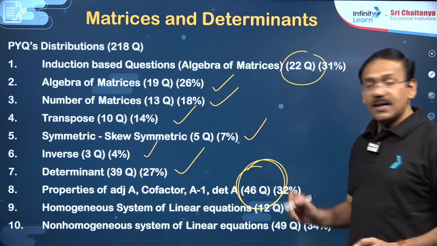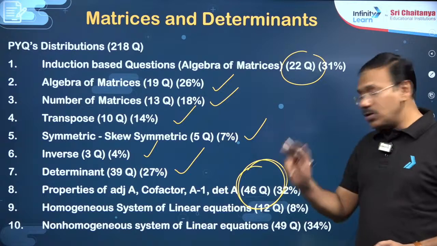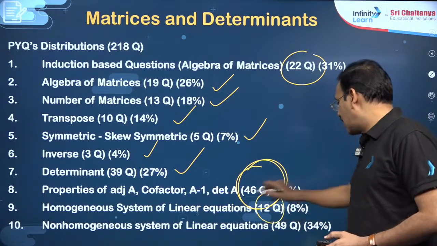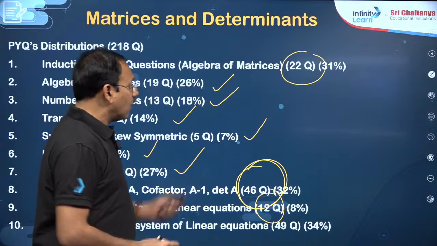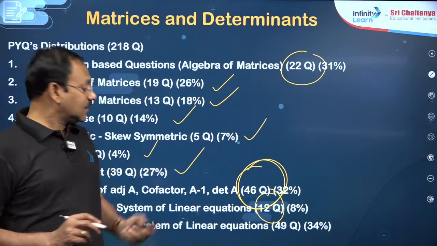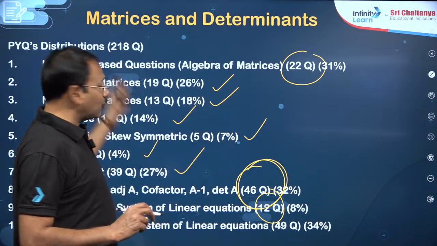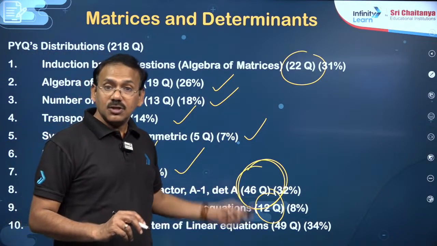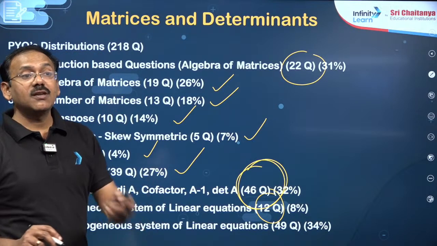Then coming to system of linear equations, homogeneous systems we got only 12, whereas non-homogeneous systems of equations 49 questions. That means almost 23% of the 218 questions are from systems of equations, especially non-homogeneous.